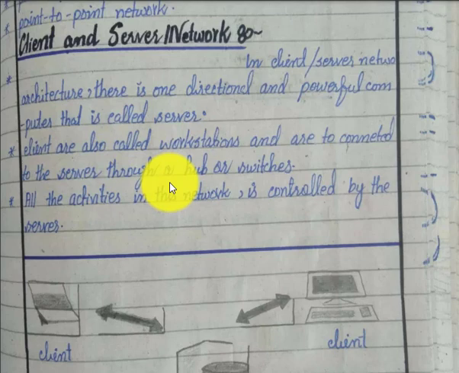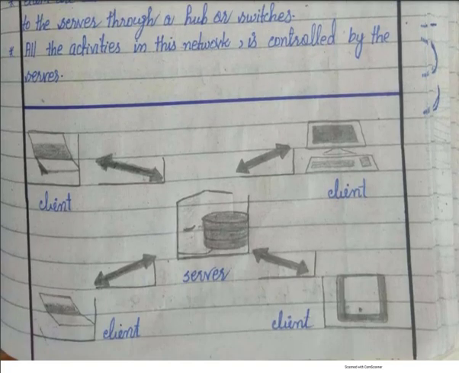All the activities of the network are controlled by the server. You can see in this diagram this is the server and these are the clients, and the server controls all the activities of these clients.